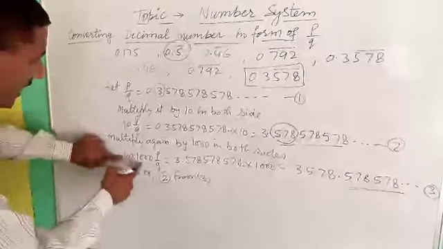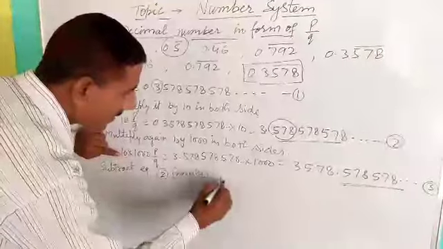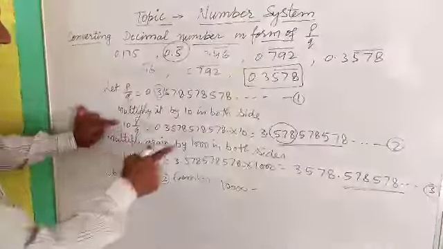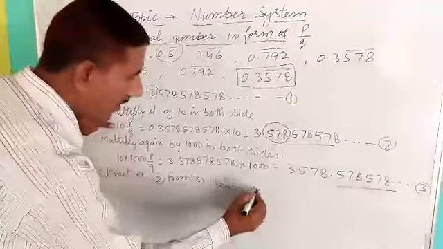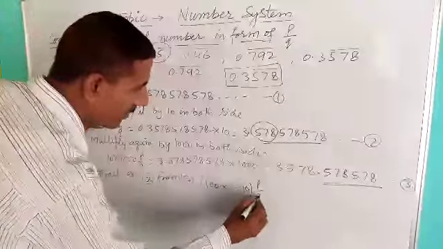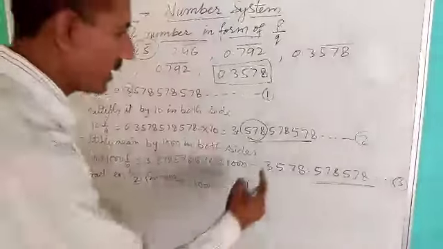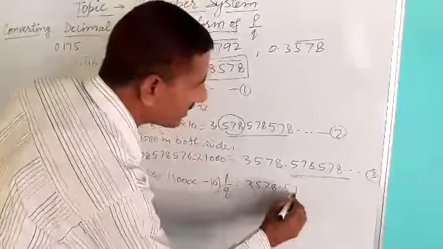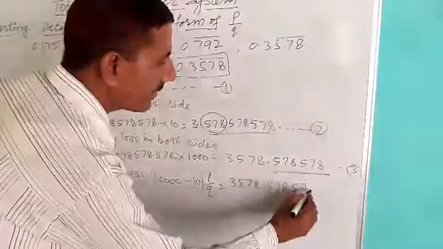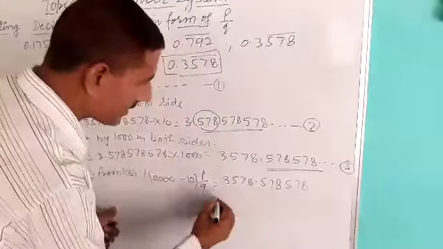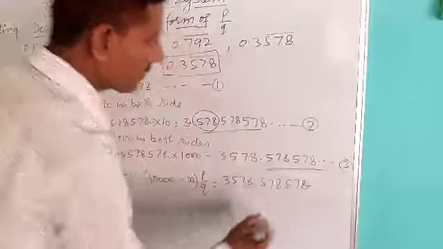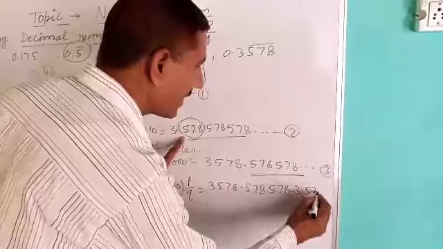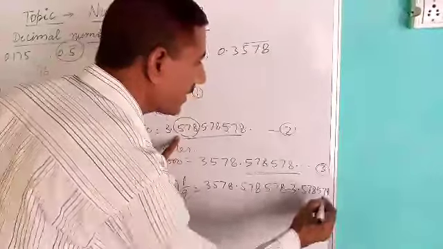So here we get 10,000 P upon Q minus the second equation 10 P upon Q is equal to 3578.578 minus 3.578.